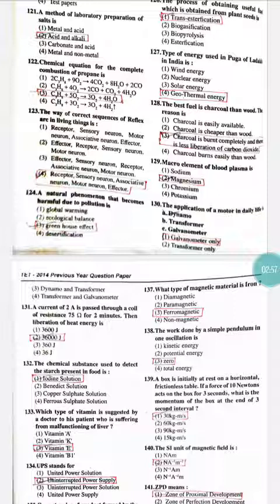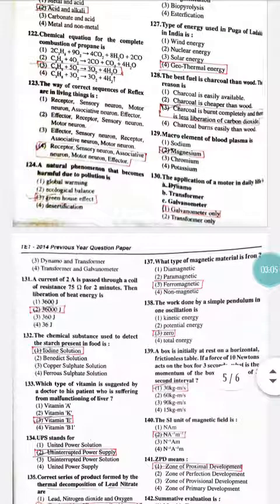Question number 128. The best fuel is charcoal rather than wood. As you all know, charcoal is better than wood, and you just have to choose the correct option from the following. See option number 3. Charcoal is burned completely and there is less liberation of carbon dioxide. If we burn wood as well as charcoal, we can compare the products we are obtaining. In burning the charcoal, we are going to get less carbon dioxide.